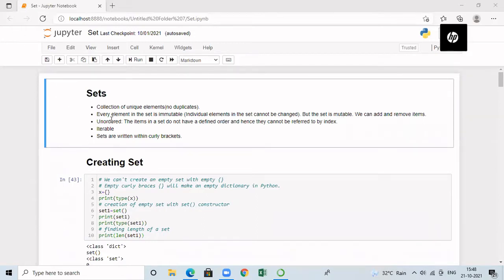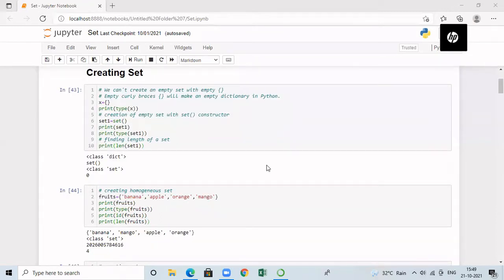And set is said to be an unordered collection. So here, whenever we are adding elements to the set, it is not going to maintain any definite order. So we cannot refer to the elements by means of the index. And set is an iterable data structure. We can access all the elements in the set one by one. And sets are written within curly braces. Now let's see how to create a set.